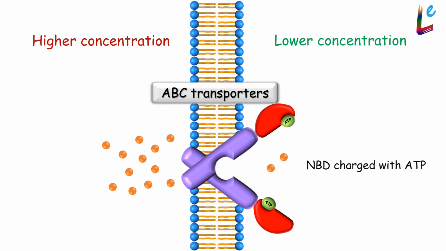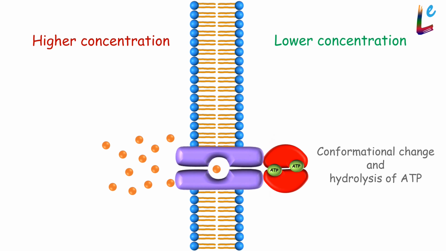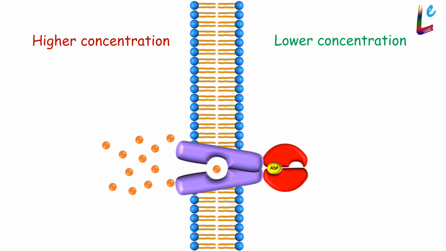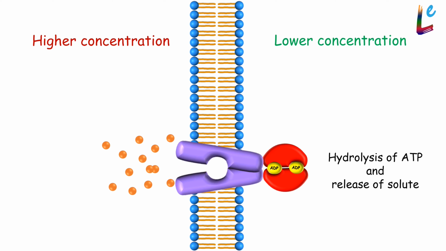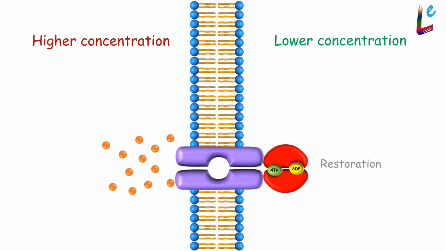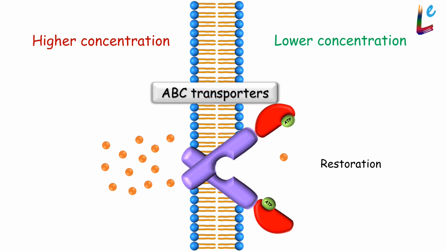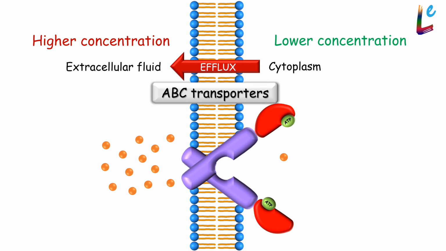This is a very simplified schematic representation of how an ABC transporter works. In a cell, ABC transporters mostly mediate the exit or efflux of solutes.